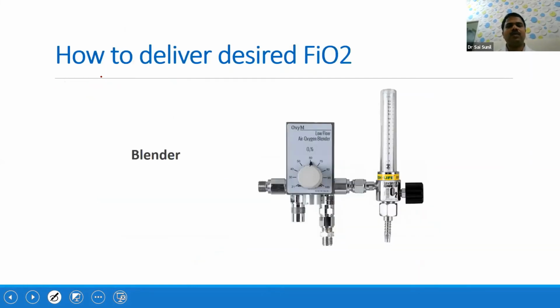So now, how to deliver the desired FiO2. Again, there are two options. If you have this machine, it is called a blender. It will take oxygen as well as air, and whatever you are setting, for example, here it is set at 60%, it will deliver only 60% FiO2.